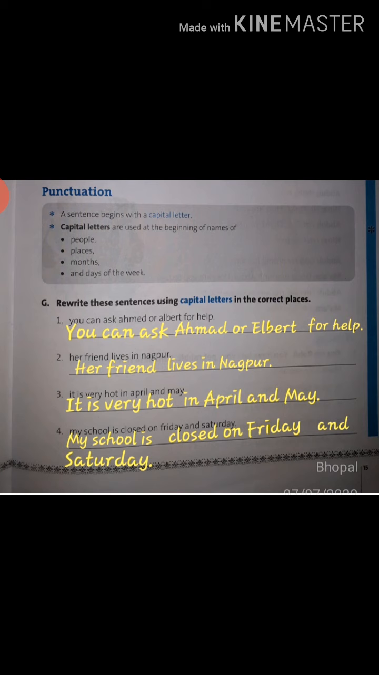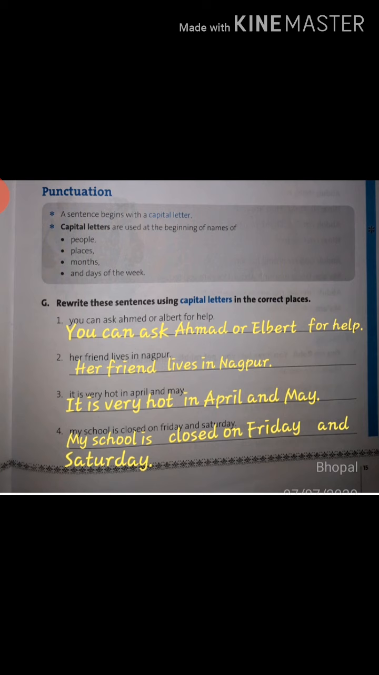Second, her friend lives in Nagpur. Now the first letter should be capital: Her friend lives in Nagpur. Now see, Nagpur is the name of a place, so N is capital, and a full stop at the end. Third, it is very hot in April and May. First letter capital, I of It. It is very hot in April and May. April is the name of a month and May is the name of a month. April, A capital, May, M capital, and at the end of the sentence a full stop.